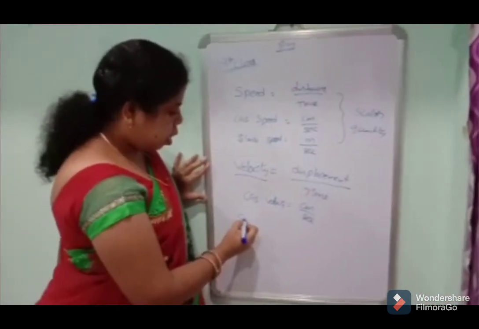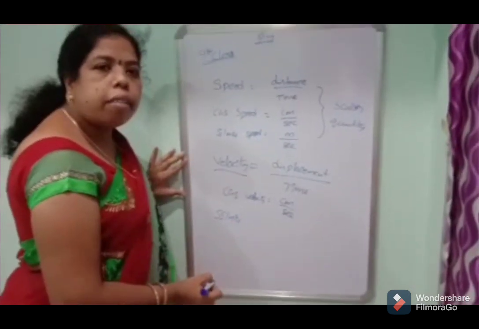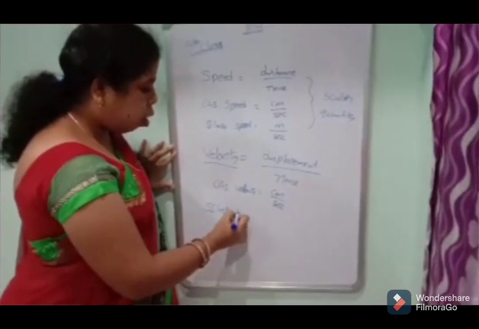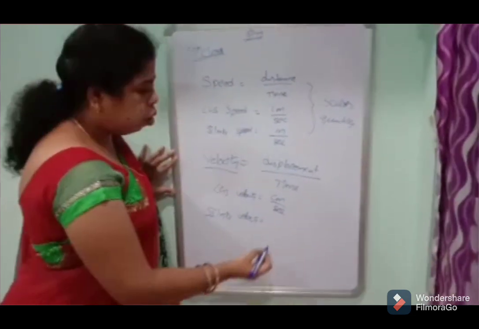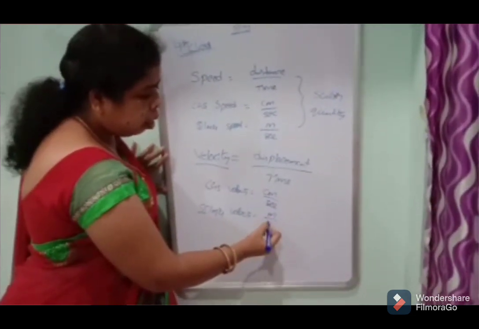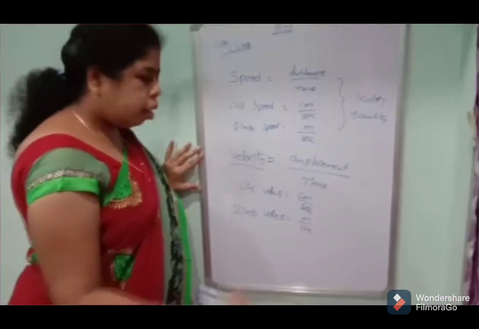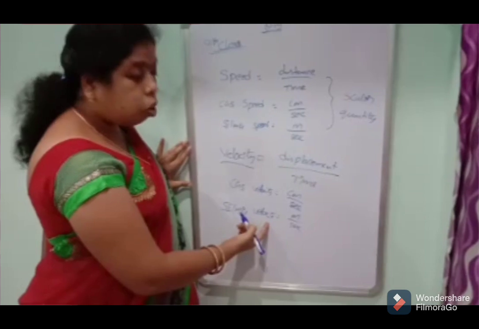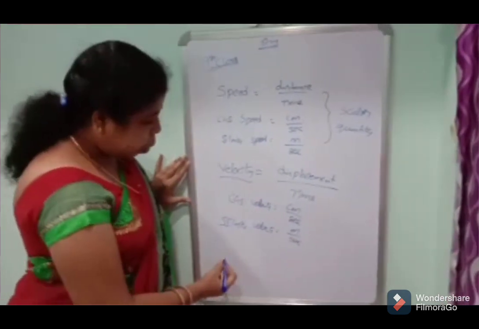Next, the SI and MKS units of velocity. Velocity is equal to meter per second. The SI and MKS unit of velocity is meter per second.